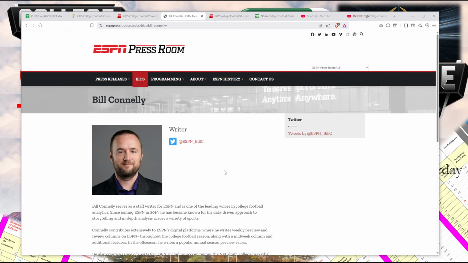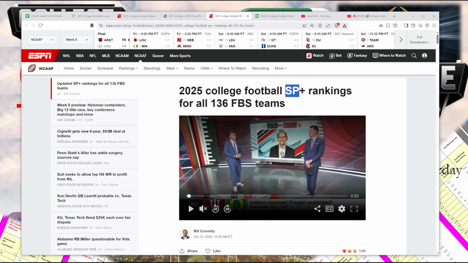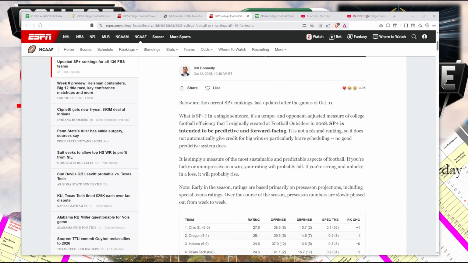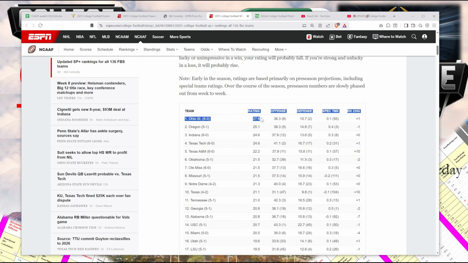ESPN also publishes separate power ratings published by sports analytics expert Bill Connelly. Bill Connelly calls his power ratings SP+. Every Sunday he publishes updated SP+ information, and here are his ratings in this column. So I took his power ratings and then put them into my spreadsheet to calculate point spread numbers. Bill Connelly also breaks down the power rating into offense, defense, and special teams.